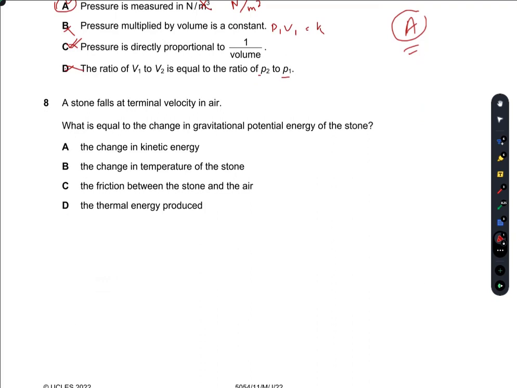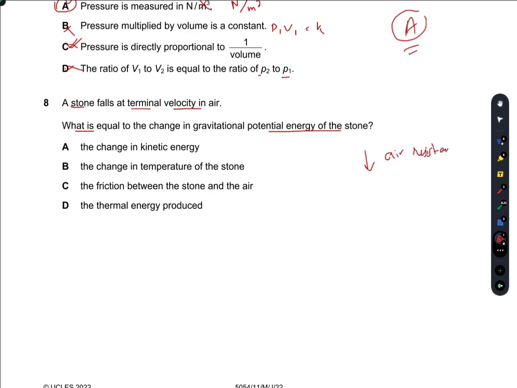A stone falls at terminal velocity in the air. What is equal to the change in gravitational potential energy of the stone? Now, the first thing is that this stone is falling at terminal velocity in air, so it must have experienced air resistance.